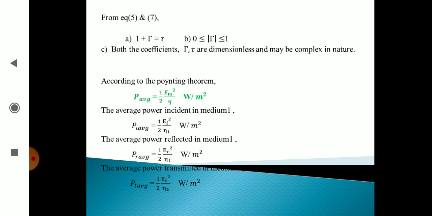Therefore, the average power transmitted in medium 2 is, why? Because in medium 1, eta 1 is used here. Coming to medium 2, eta 2 we have to use. So average transmitted power is equal to half Et square by eta 2.